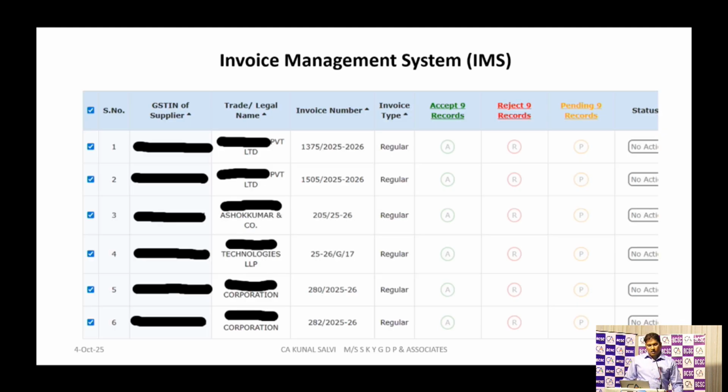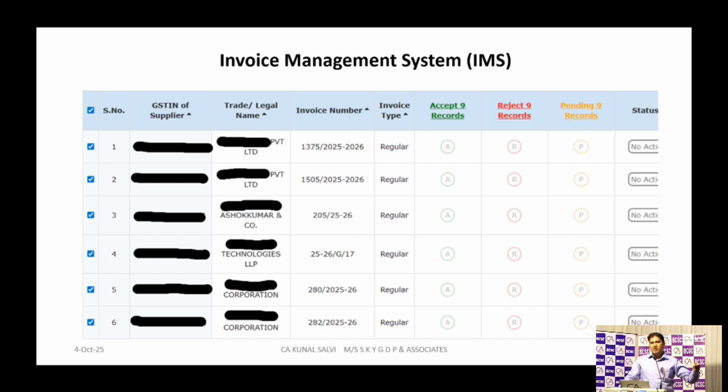So this is what the invoice management system looks like, where the B2B transactions will look like this. If you want to take the actions invoice-wise, you can take each one by one. Or if you want to act on a group, or select more than 2 or 3 transactions, you can simply click on the serial number.